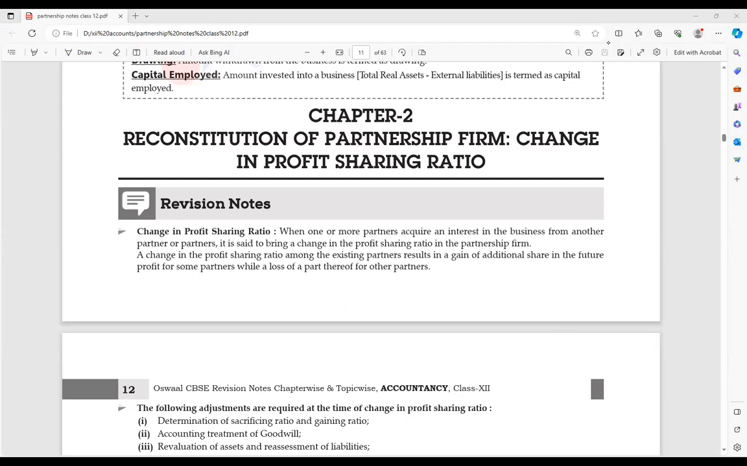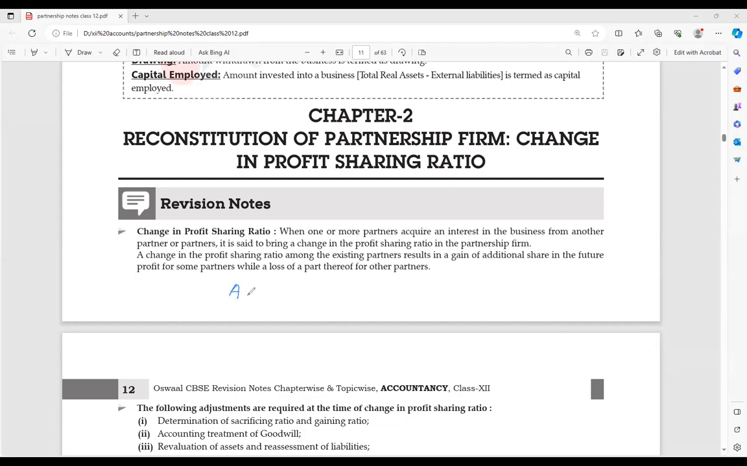That is chapter number 2, reconstitution of partnership firm, that is, change in profit sharing ratio. Before admission, we are going to see this chapter also. In this chapter, think about what is going on, a little small story, and after that we will start.